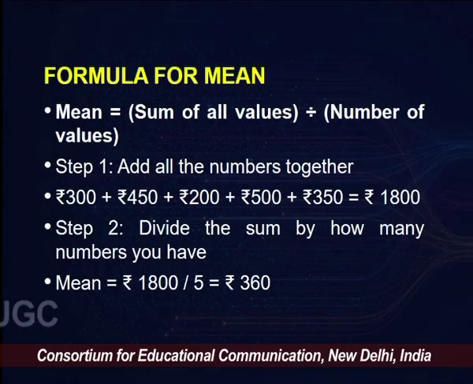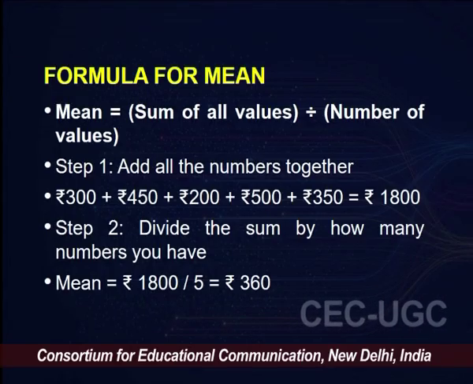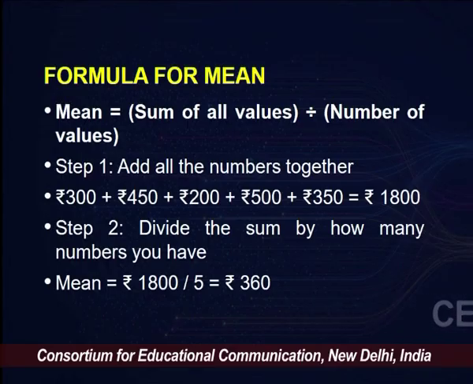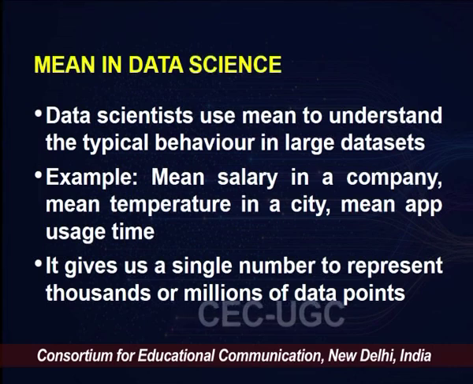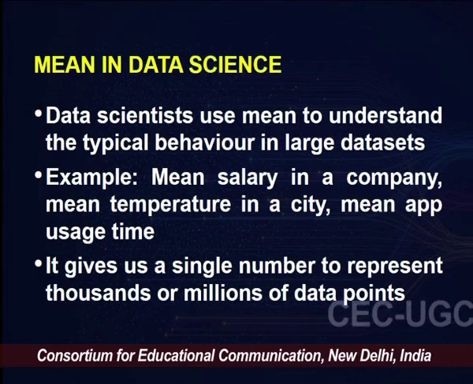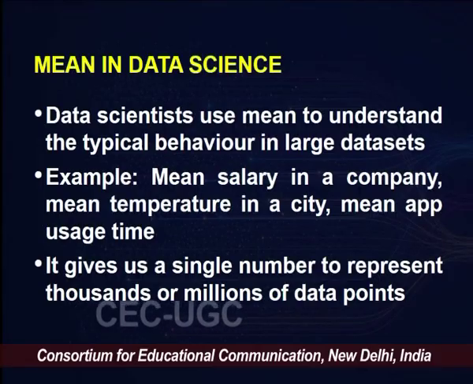The second step is to divide the sum by how many numbers you have. Since we had 5 drivers, we divide the total amount of 1800 by 5, which gives us the mean, rupees 360. Now what does this mean? This means we expect a typical rickshaw driver to earn rupees 360 in a day. If we had not known how much a rickshaw driver earns, we could have said a rickshaw driver earns about the mean of other rickshaw drivers, which in our case would be 360.